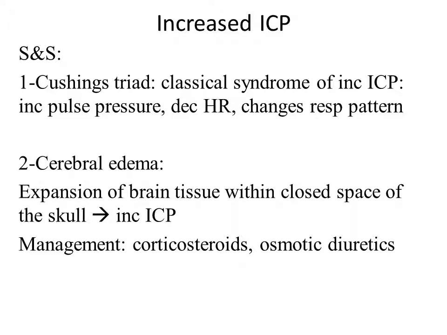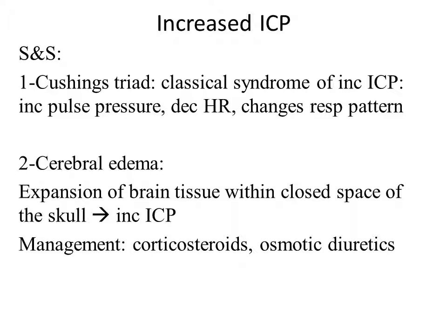Sign and symptom for increased ICP. The first one is the Cushing triad, and this Cushing triad may occur at the advanced stage, in which it is considered a classical syndrome of increased ICP: increase in pulse pressure, decreased heart rate, and change in respiratory pattern.